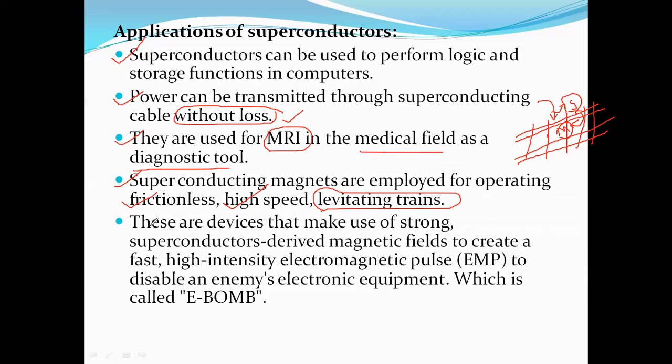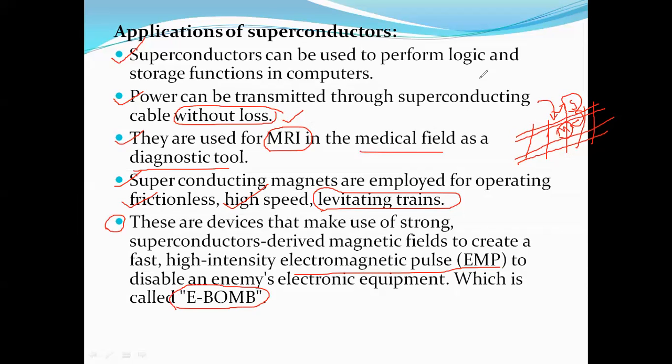So that's the point. Next, when we are discussing superconducting materials, they are used in the preparation of EMP. What is EMP? Superconducting materials are used in the electromagnetic pulse. EMP indicates electromagnetic pulse. Electromagnetic pulse is used as an E-bomb. I'm repeating, what is known as an E-bomb here. Now the E-bomb is applied for destructive purposes, right? In the making of the E-bomb, we are using superconducting materials.